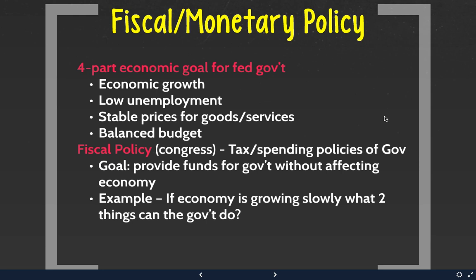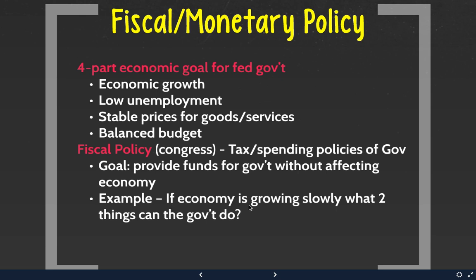The goal, we want to provide funds for the government without affecting the economy. Because again, we need funds, as we talked about last time. If we don't have funds in the budget, then things don't get done. So, if the economy is growing slowly, what could the government do? President could do this, Congress could do this. We're not talking about taxing and spending, right?